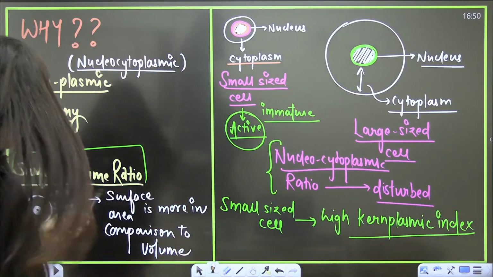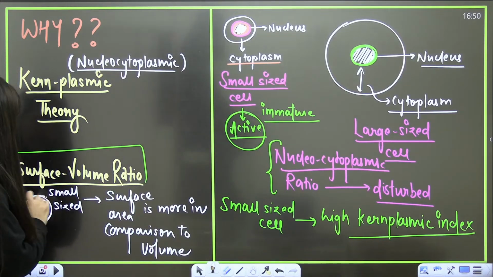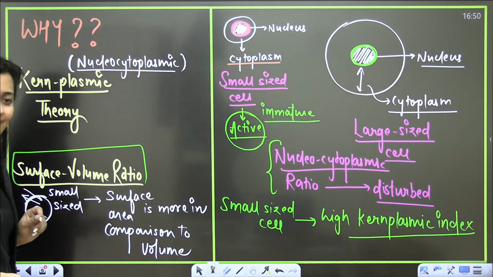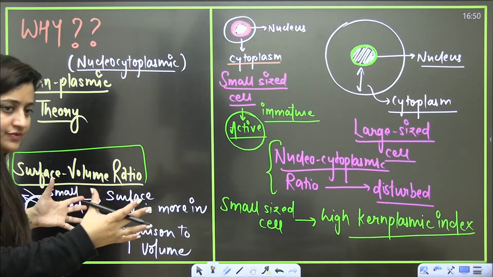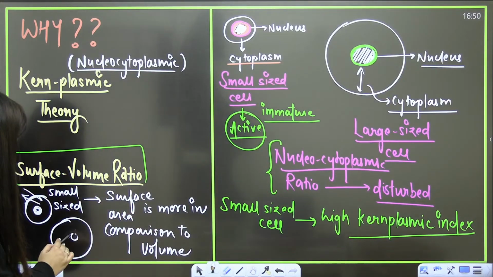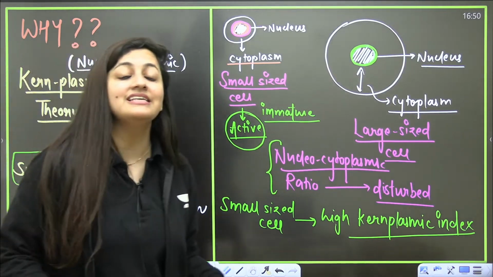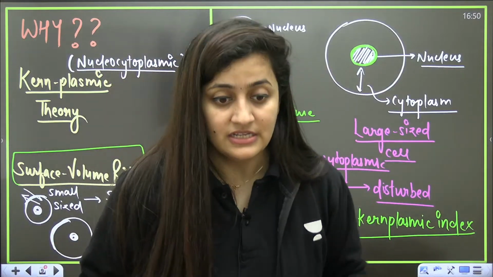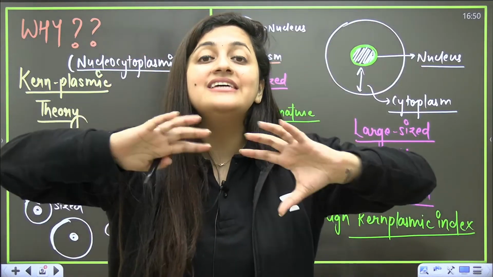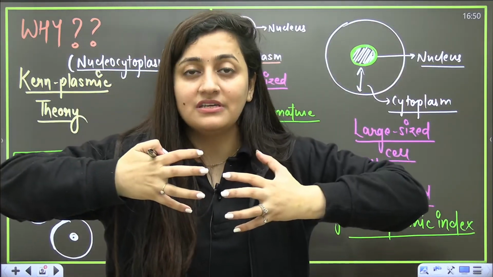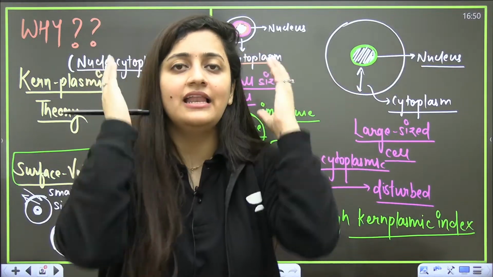Yes. So obviously when a cell is small in size, its surface area is more in comparison to the volume. More surface area means things will get exchanged easily, so exchange will be easy. Now when the cell increases in size, its surface area will decrease and its volume will increase. So now that surface area is not sufficient to draw the material from the surrounding and to fulfill the needs of the cell. Now it's the alarm that, yes, cell, you have to divide.